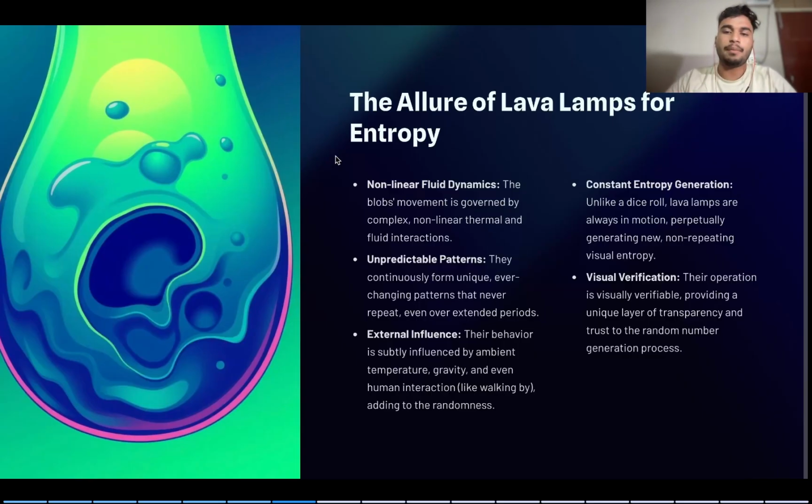And what happens when an external influence takes place? Even external influences like temperature, gravity, and even a human walking by may produce some kind of turbulence that changes how the lava lamp structure looks. This also helps us generate a larger amount of entropy, which is not only eye appealing but also non-repeating, and it can be used to protect ourselves from attackers by forming different keys each and every time.